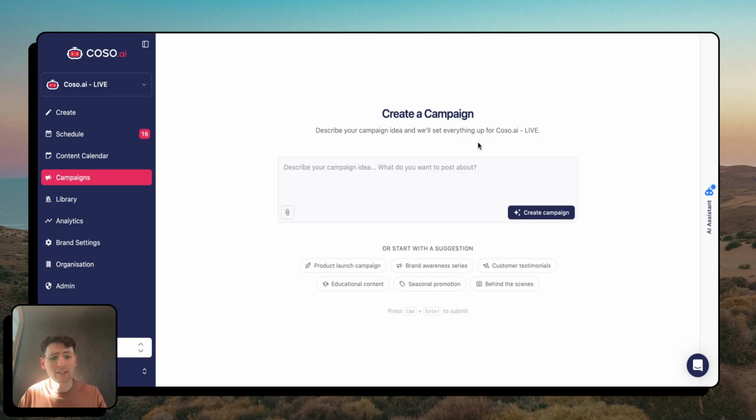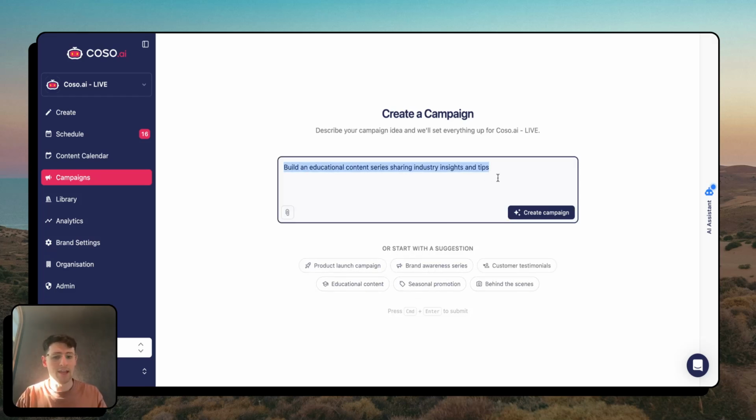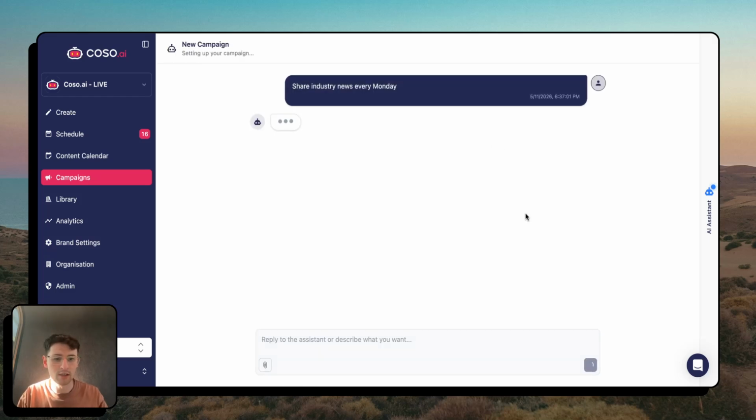Now I can type anything I want in here if I have an idea for a campaign. If I don't have an idea myself, I can start with a suggestion: product launch, educational, brand awareness, a few others. Click educational. What I'm actually going to do is share industry news every Monday. Cool, and I'm going to set that as a campaign.